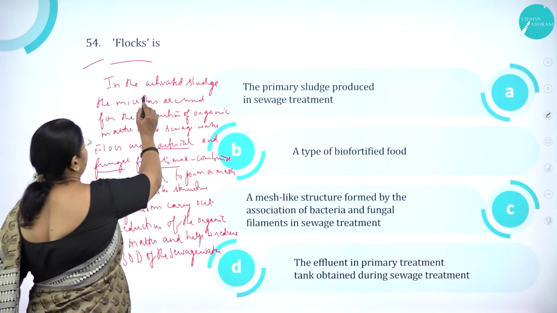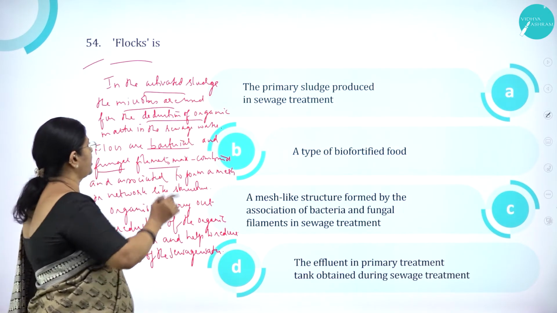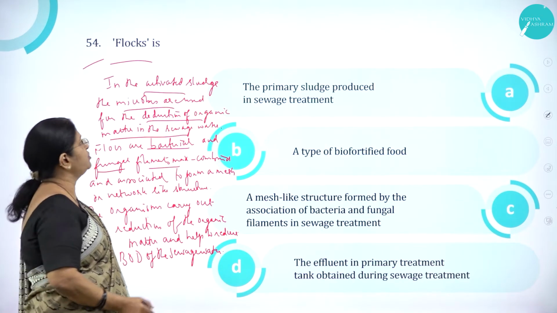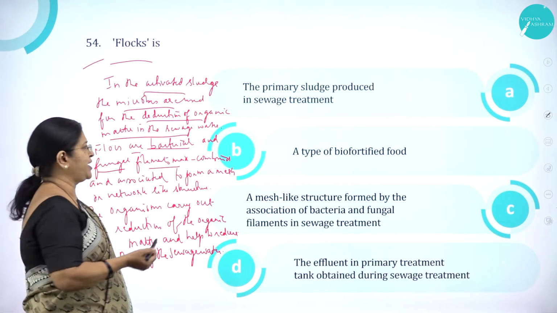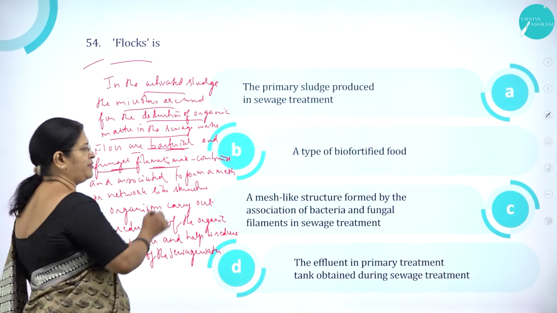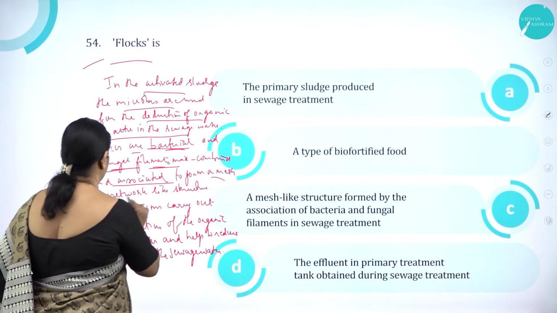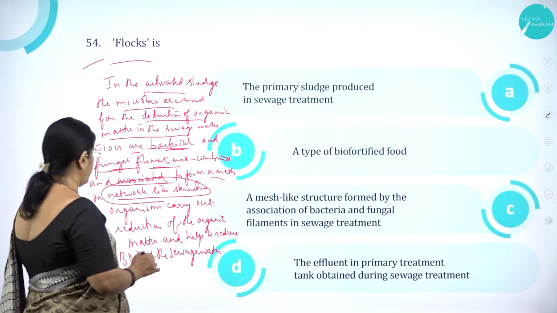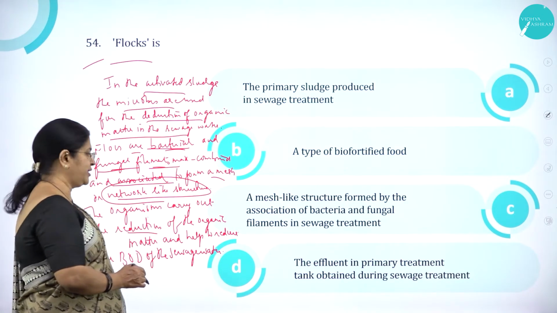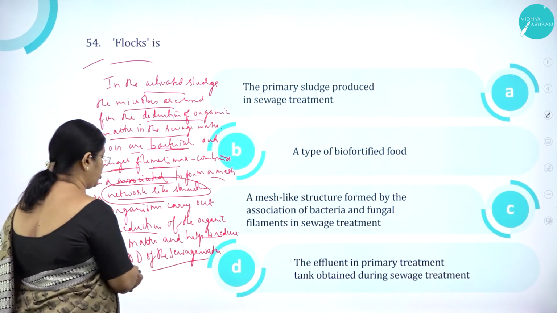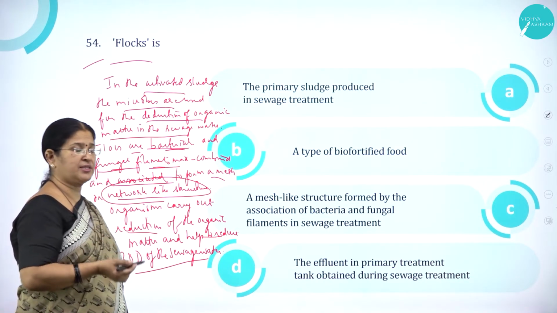As we know, in the activated sludge, the microbes are used to reduce the organic matter in the sewage water. Like flocks are what? They are nothing but the microbes, like bacterial and fungal filaments mass combined and associated to form what? Mesh-like network structure. And these organisms carry out the reduction of the organic matter and help in reducing the BOD of the sewage. More BOD, more pollution. Lesser BOD, lesser the pollution.